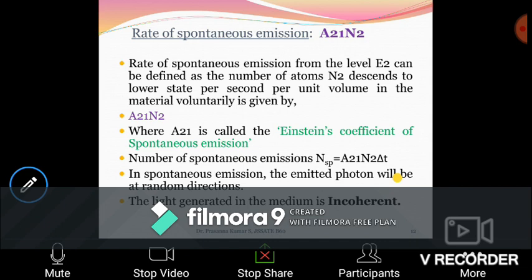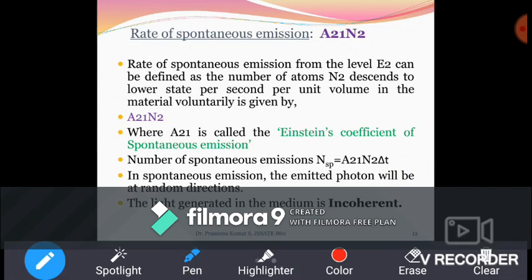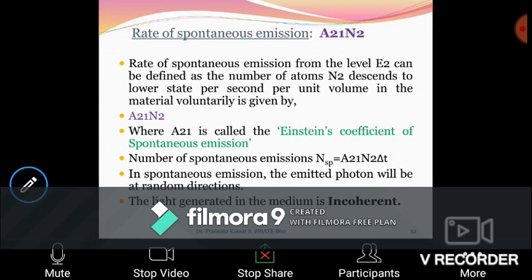In spontaneous emission, the emitted photon will be in a random direction. If you look at an ordinary source of light, they are incoherent in nature. So spontaneous emission results in the emission of photons in random directions. It is not directional; they are incoherent in nature.